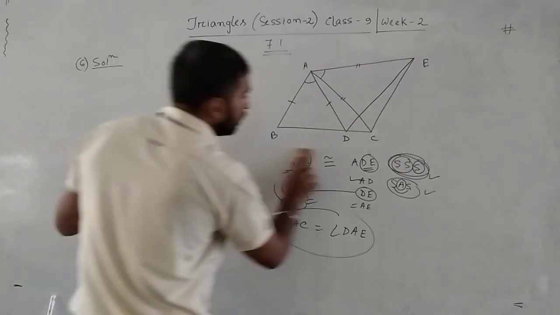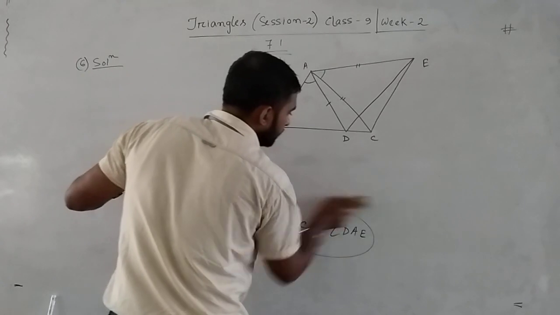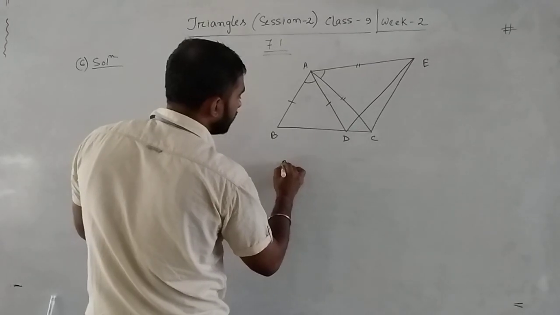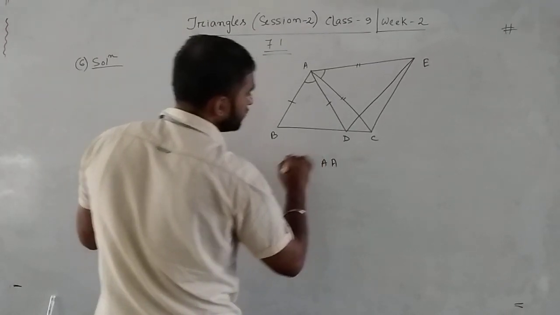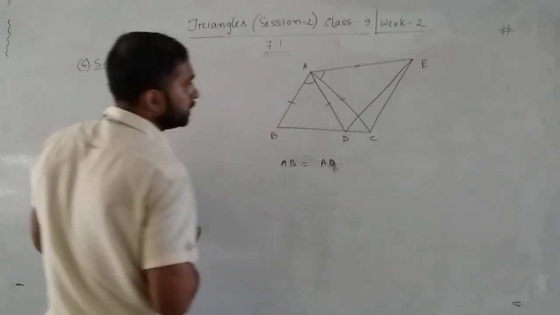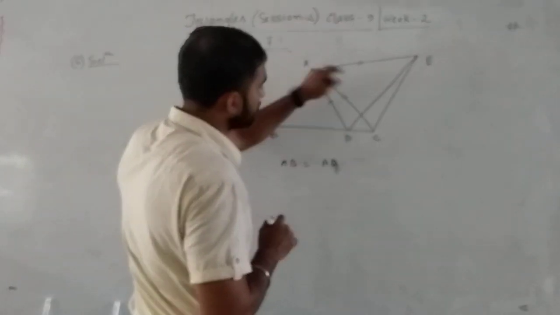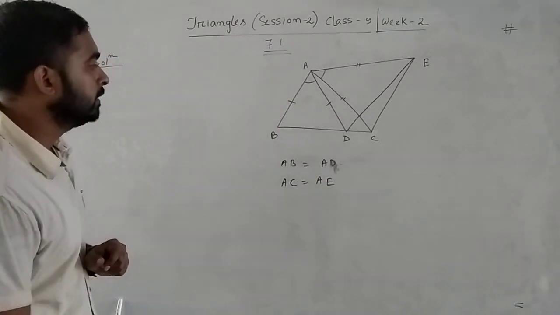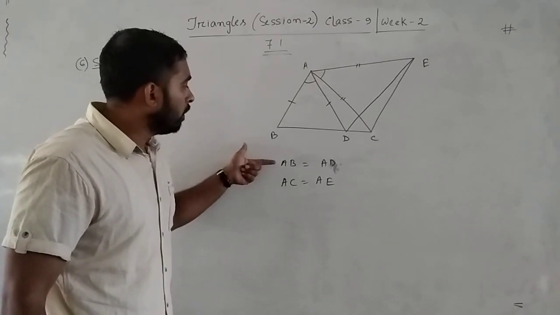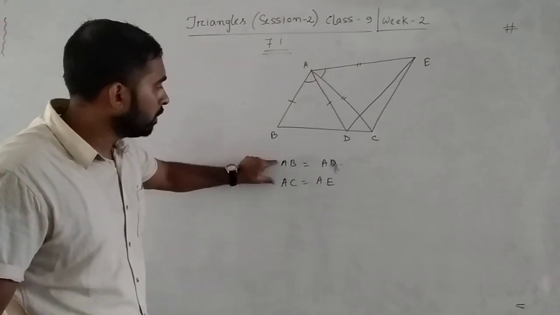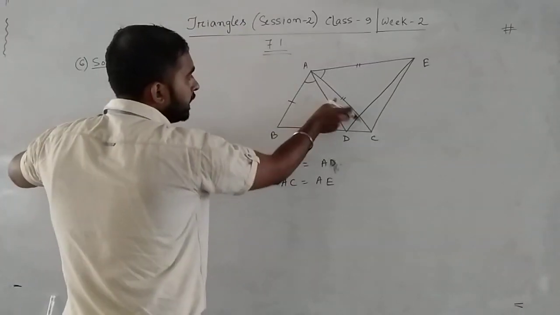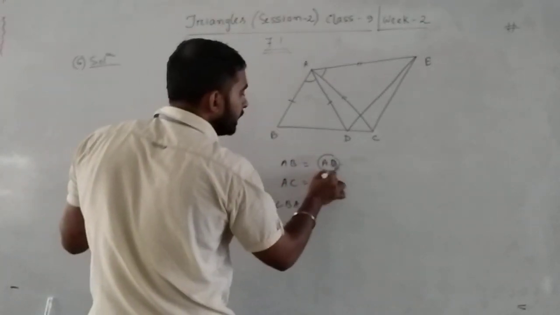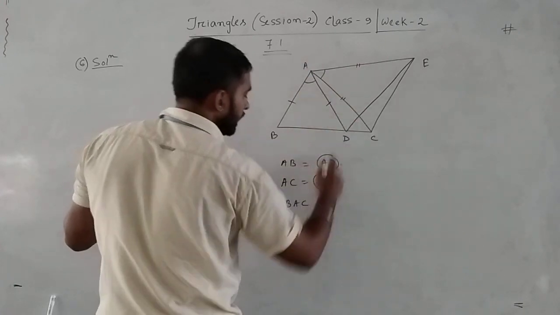Now, what are the equal sides in these triangles? AB equal to AD, that is given. Next, AC equal to AE. Yes, that is also given. Now, what is the angle formed by AB and AC? That is BAC. And the angle formed by AD and AE, that is DAE.